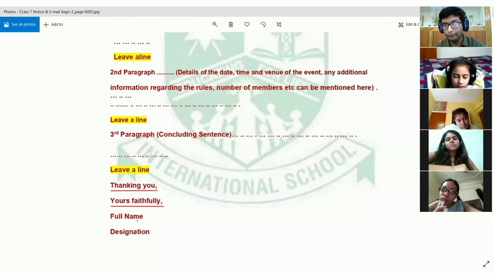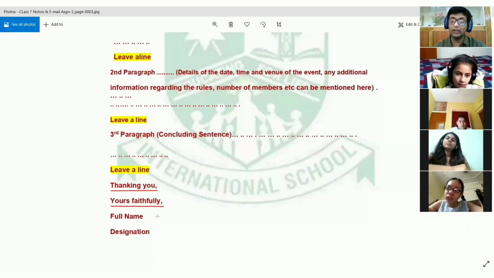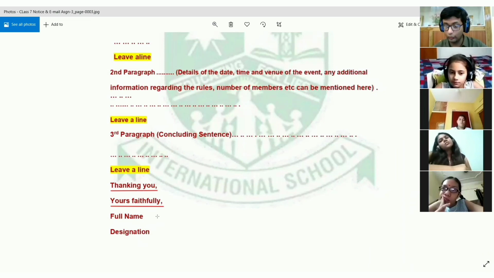Then you will write your full name. If you remember, in the informal letter I told you that you are going to write your first name only. Why did I tell you to write your first name? Because then you were writing to your friend, to your parents, to your uncle. So all those people were acquainted with you. They always know you very closely. So that is why you write your first name.